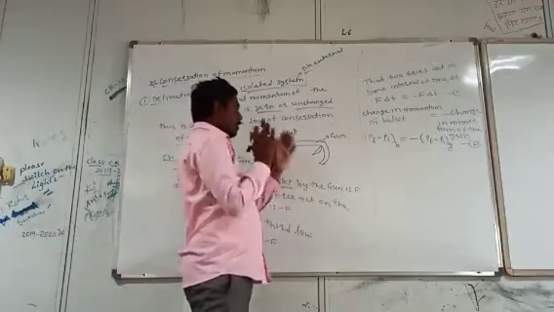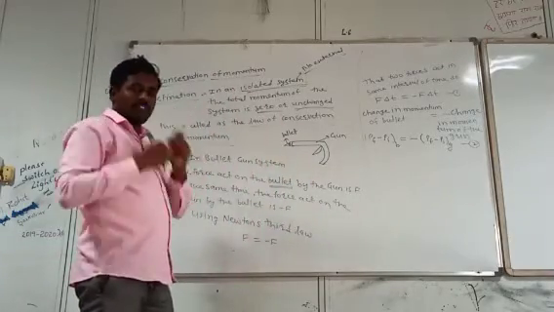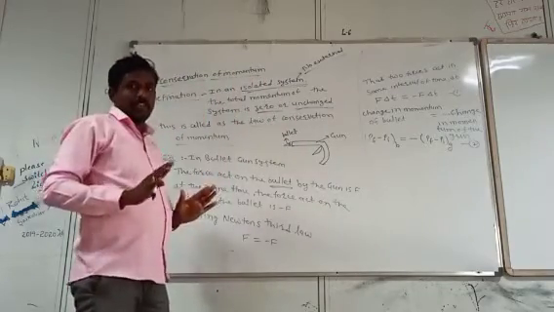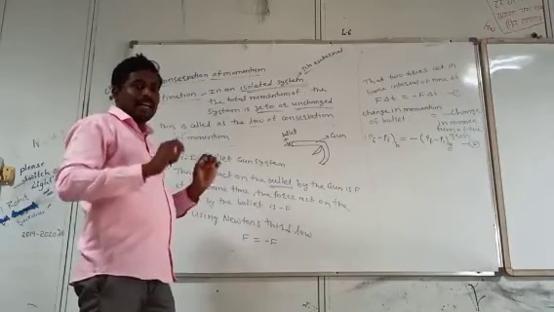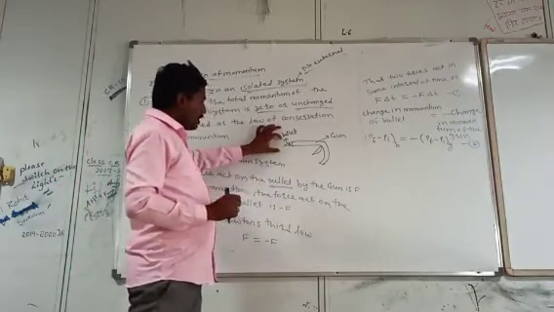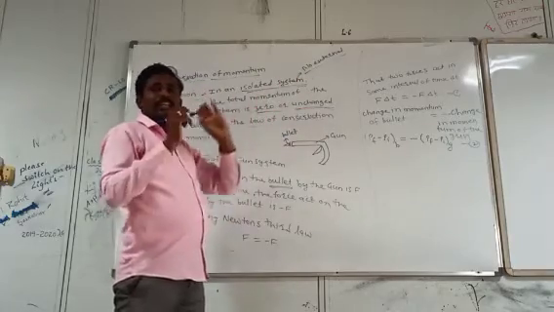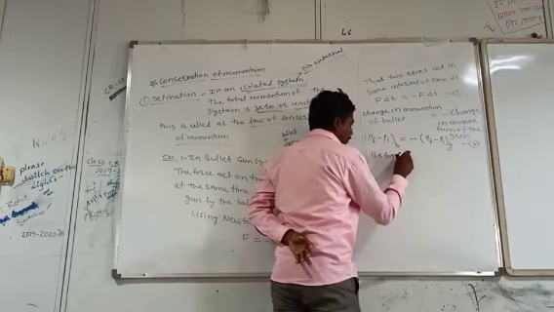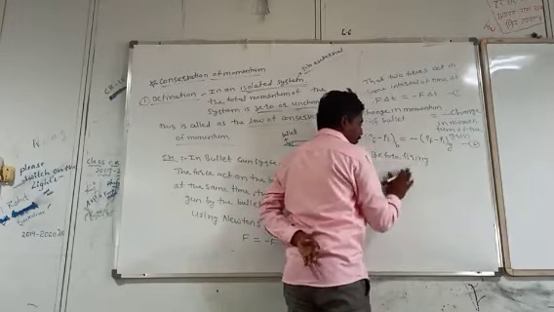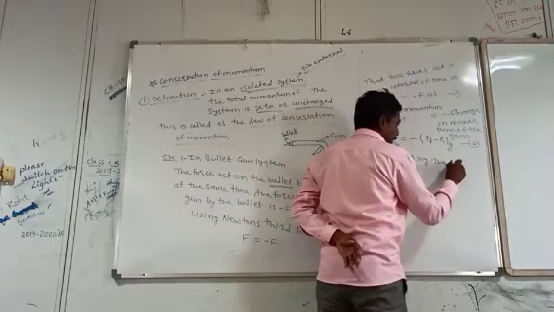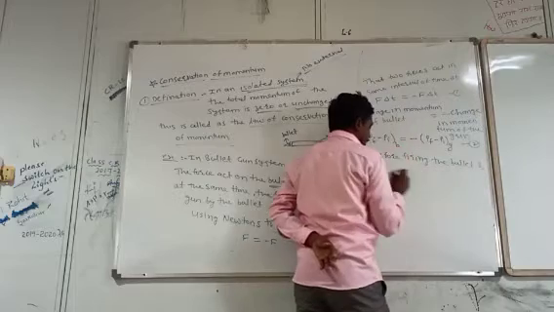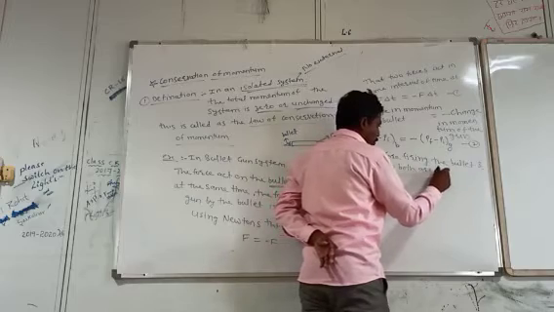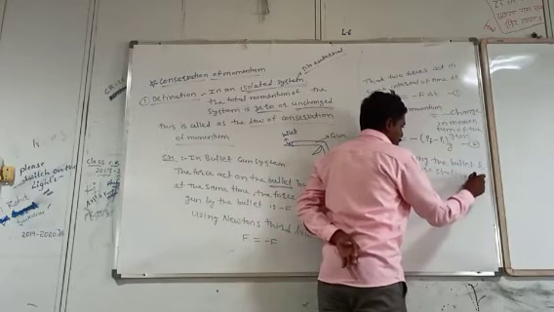Now initially means before firing. Before firing, the bullet and the gun both are stationary. Therefore, the initial velocity of the bullet and the initial velocity of the gun are 0.